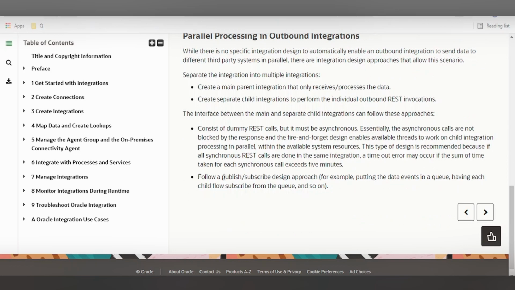Also, we can go for this publish subscribe design approach, which we had seen in one of our videos, wherein this works similar to a queue system, where a publish integration will publish a message to Oracle messaging service, and the subscribe integrations, one or many, can subscribe to that Oracle messaging service or the ICS messaging service, dequeue the message and process the data.